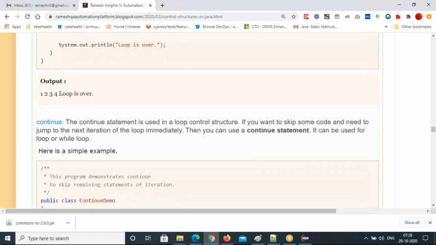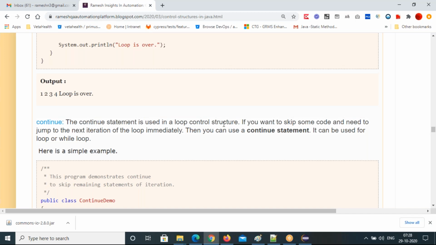And continue means what? The continue statement is used in a loop control structure. If you want to skip some code and need to jump to the next iteration of the loop immediately, you can use the continue statement. So the break, understand: if the condition is satisfied, it will exit the entire loop. But continue is not like that. You want to skip some code, need to jump to the next iteration.